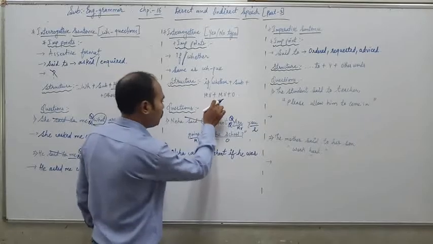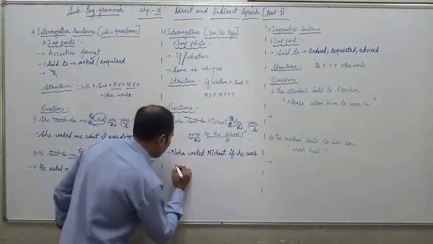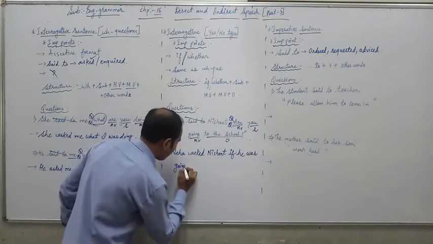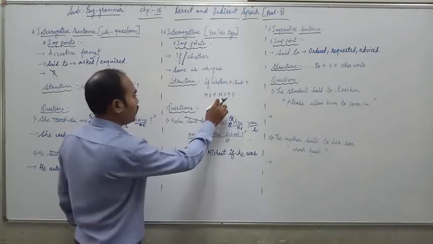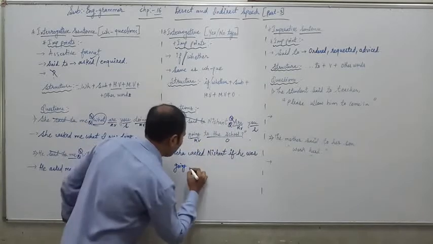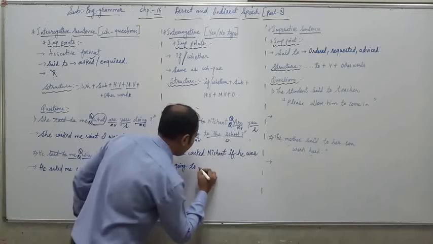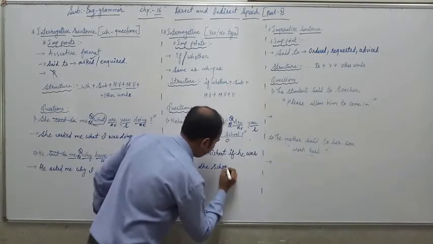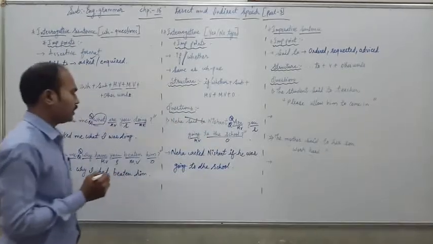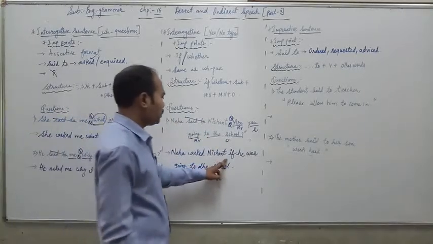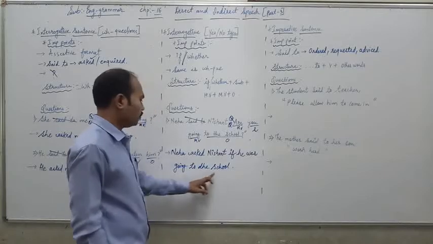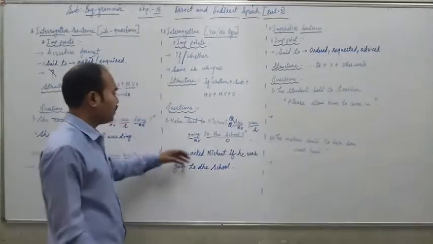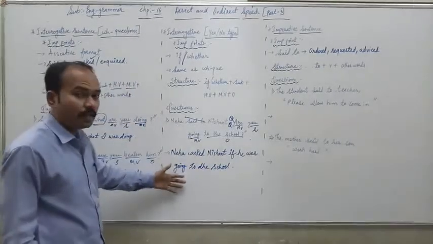After the helping verb, the main verb is going. Then the other words, the remaining words in the sentence: to the school, and finally a full stop. So your answer is: Neha asked Nishan if he was going to the school. In this way you have to change from direct to indirect.